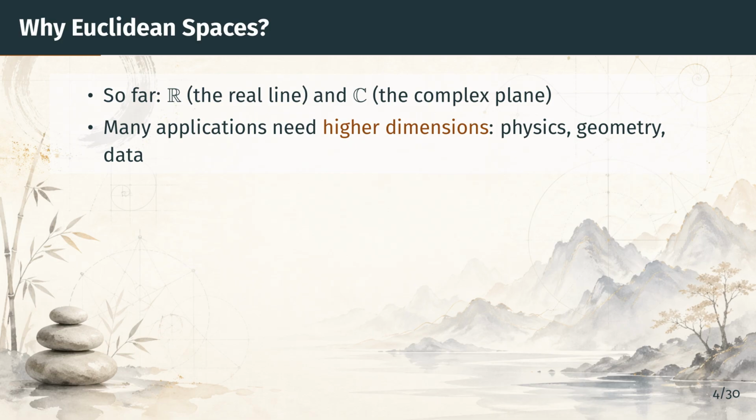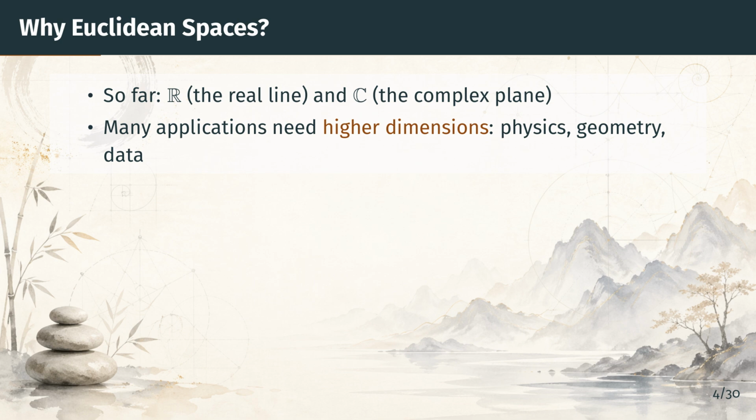In many parts of mathematics and its applications, we need to work in higher dimensions. Physics uses three-dimensional space, quantum mechanics uses infinite dimensional spaces, and many modern applications in data science and optimization work in spaces of very high dimension. We need a framework that handles all of these dimensions at once.